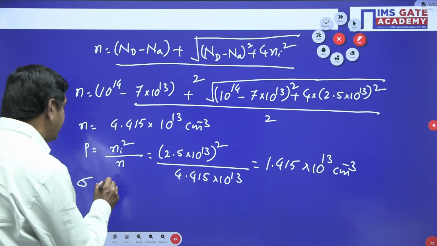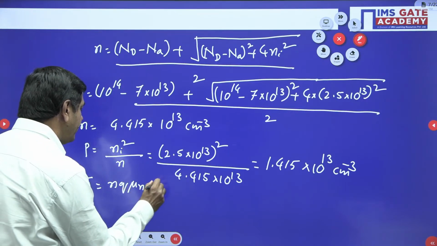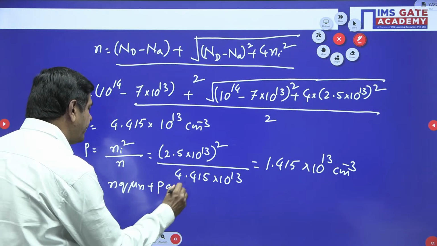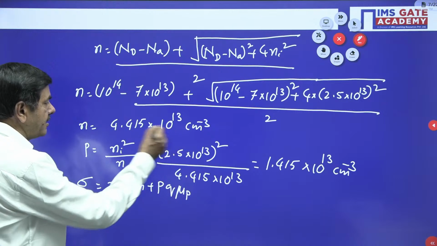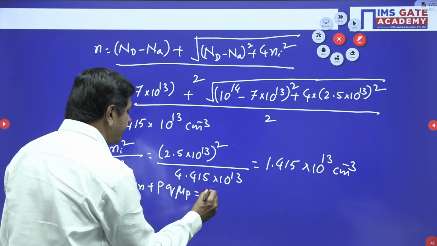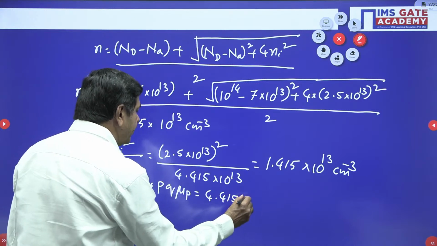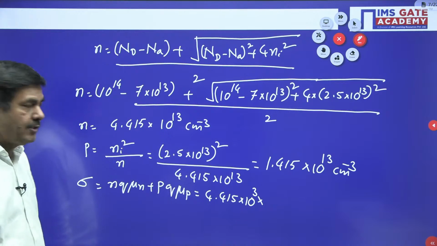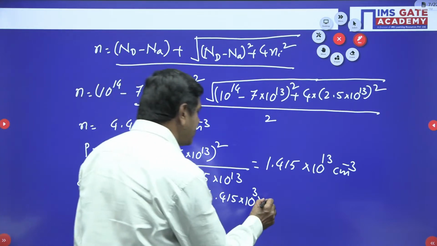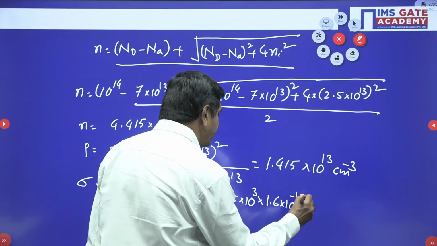Conductivity equals N into Q into mu N plus P into Q into mu P. Substitute N as 4.415 into 10 power 13. The value of the charge you know very well, 1.6 into 10 power minus 19 coulombs.